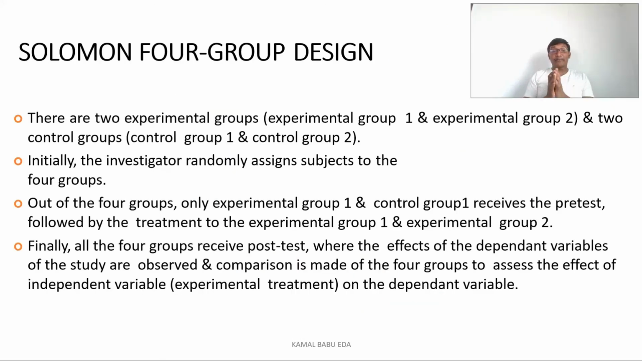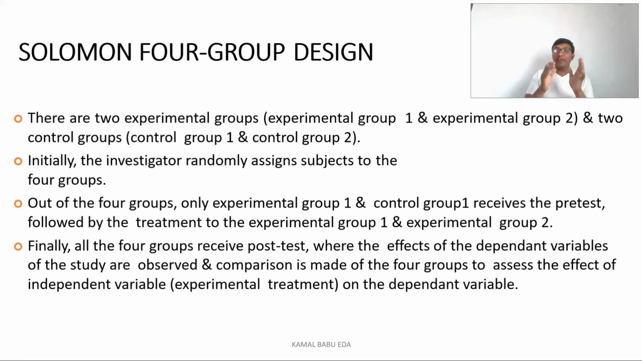The other type of design that we're going to discuss is the Solomon 4 group design. If you have a brief idea regarding the post-test control design and the pre-test post-test control design, you can easily write what the Solomon 4 group design is. In this design, we have two experimental groups and two control groups: experimental group 1 and experimental group 2, control group 1 and control group 2.